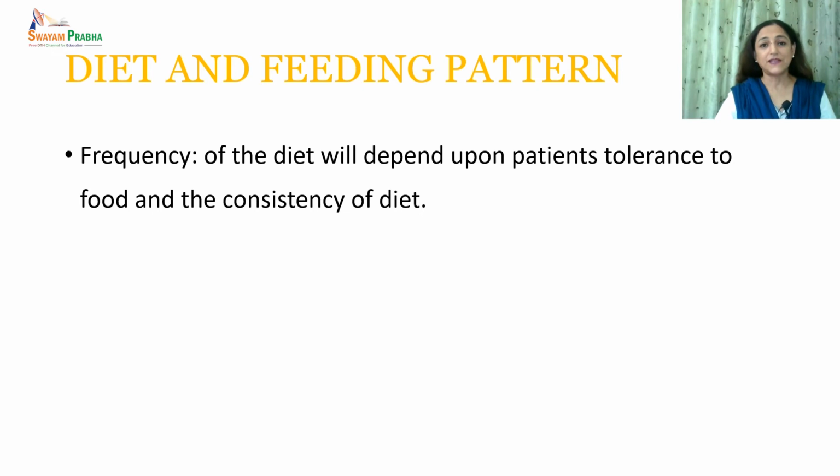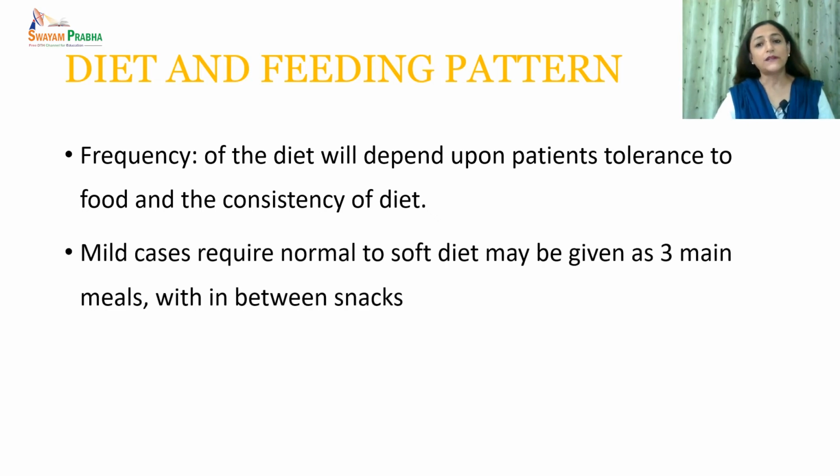Coming to the frequency, just like consistency, the frequency of diet will also depend upon the patient's tolerance to the food and the consistency which he is eating. In mild cases, we may require a normal to soft diet, which can be given as three main meals with in-between snacks.